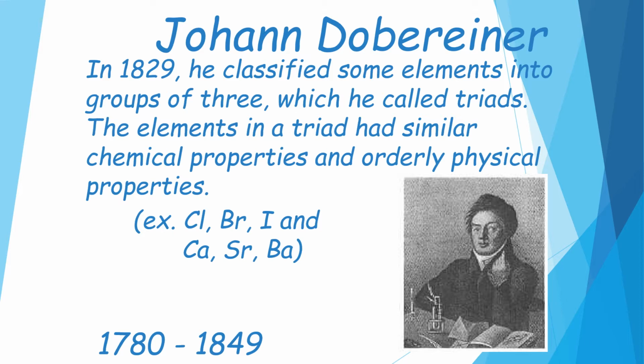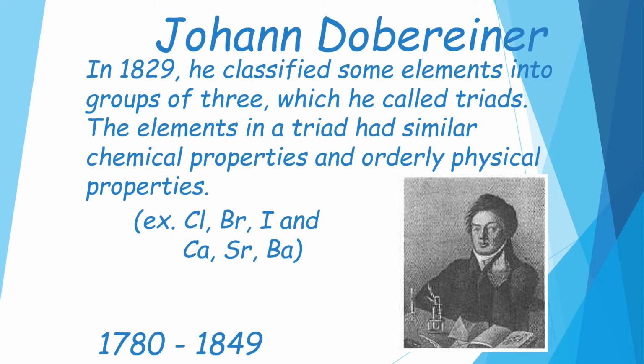What do you mean by triads over here? The elements in a triad, in the sense three. A triad has similar chemical properties. He chose three elements having similar chemical properties and an orderly pattern of physical properties, increasing or decreasing. He arranged them in such a way, like here you can see the examples: chlorine, bromine, iodine, and calcium, strontium, and barium. Let us go still deeper into Döbereiner's work, children.